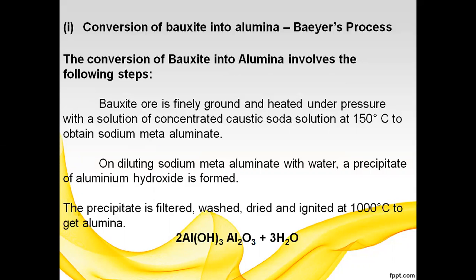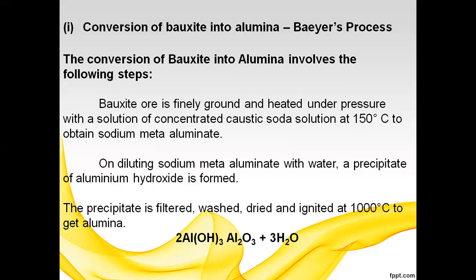The third step is that the precipitate is filtered, washed, dried and ignited at 1000 degrees Celsius to get alumina. The aluminium hydroxide precipitate is first filtered and washed, then dried and ignited at 1000 degrees Celsius. Finally, we get alumina from bauxite.